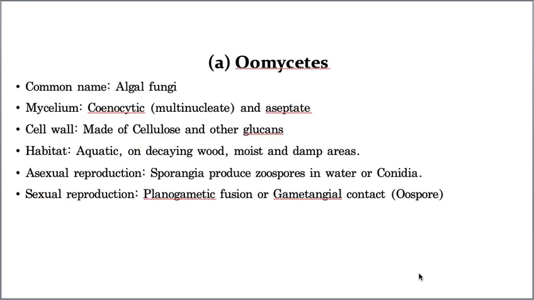Yes, this is Oomycetes. Oomycetes are commonly called algal fungi. I am telling you one of the very important questions. The mycelium is coenocytic. That means it gives the appearance of being multinucleated. Now, you remember, I told you I am telling you the most important question. Yes, here comes the most important question.